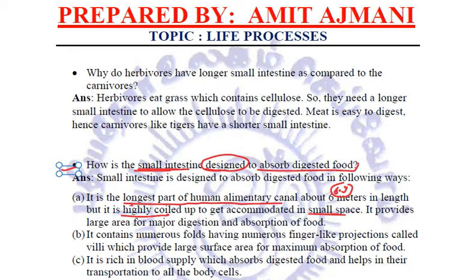Why is it so long? Because we know that in the small intestine, the process of complete digestion is going to occur, and side by side, absorption is also going to take place. So, this great length of the small intestine provides a large area for the major digestion and absorption of food.